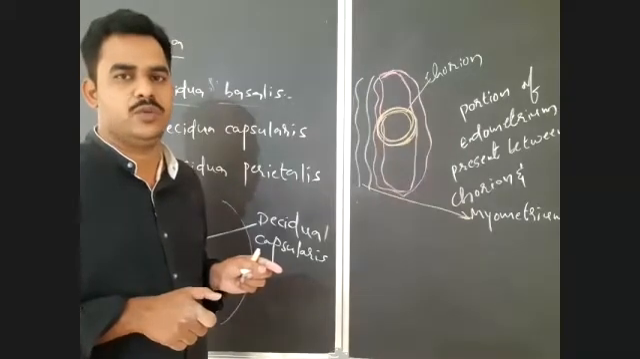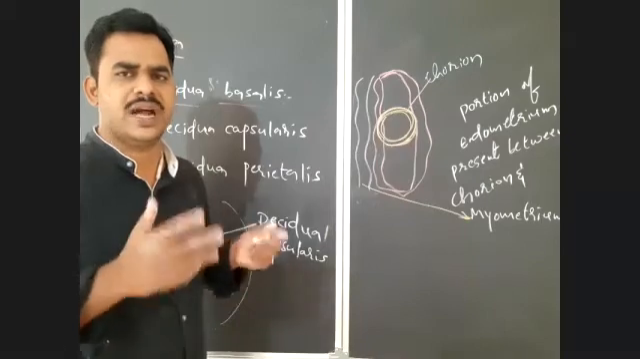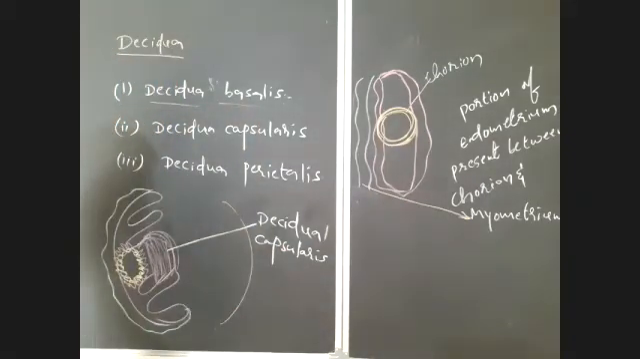What are the important modifications done here? It became more vascular, it became spongy, and it became very thick. Okay, so that you have to notice here. After completion of Deciduea capsularis, the next one is the Deciduea parietalis.